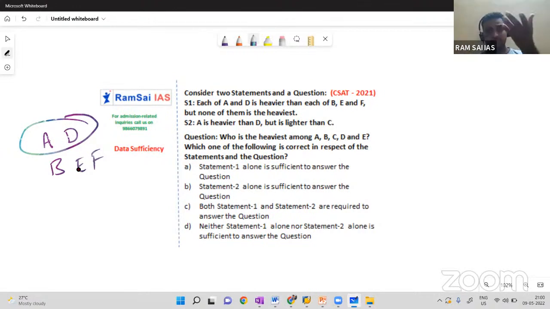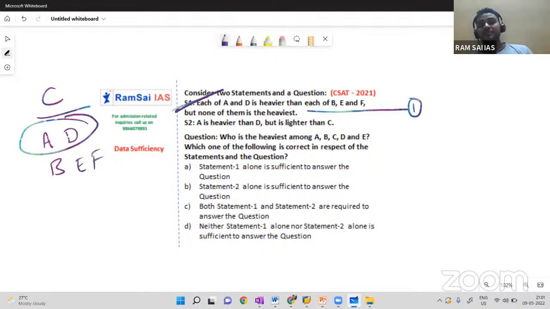We left C. Hey, wait, my bad. The question can be the same. No worries, we can go with the same question. Even though F is not mentioned in the question, among these five people, who is the heaviest? That is also okay. So from statement one, we can say we missed only one person, that is C. So C must be that person. So C should be the heaviest. Statement one alone is sufficient to answer this, but don't go with option A directly because option C is there.